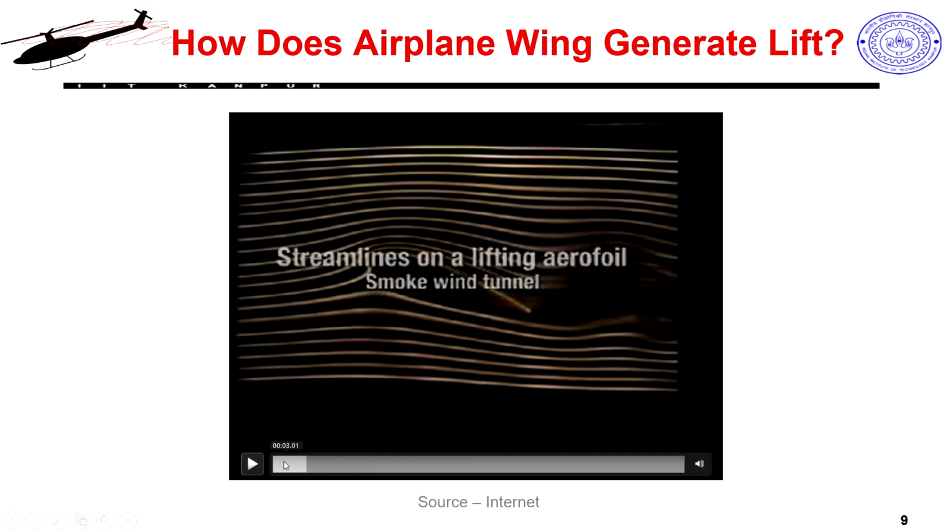A lifting airfoil means my airfoil is at such an angle of attack that it is generating some lift. A symmetric airfoil put at 0 angle of attack will generate 0 lift, because top and bottom will be exactly symmetric, with the same kind of flow. So, the pressure distribution on top and bottom would cancel and you would not get any lift. We do the same test in our wind tunnel facility as well, sir. Right.